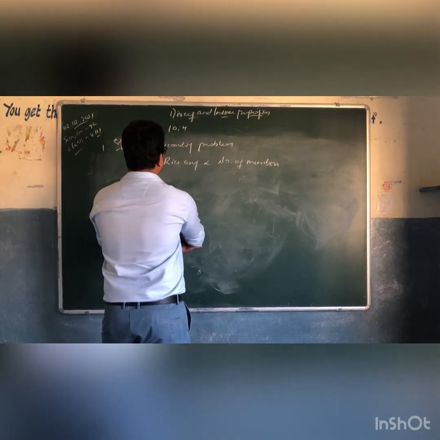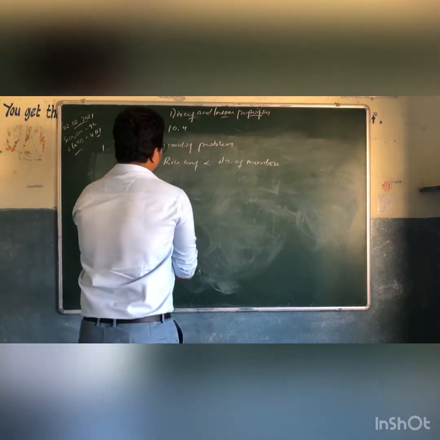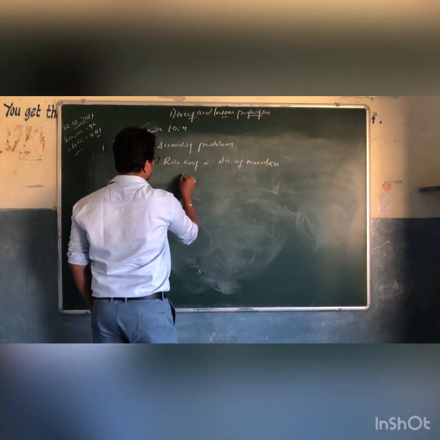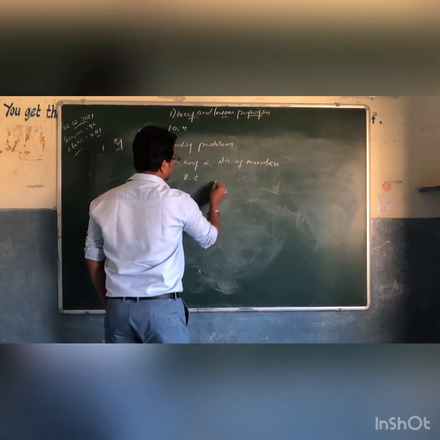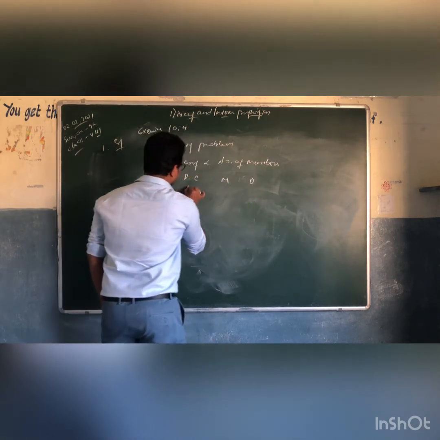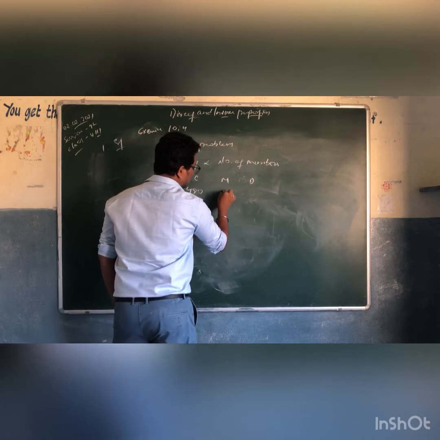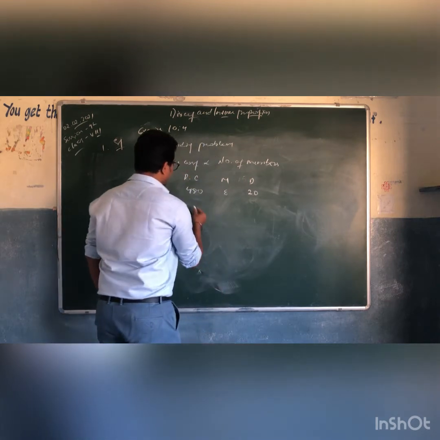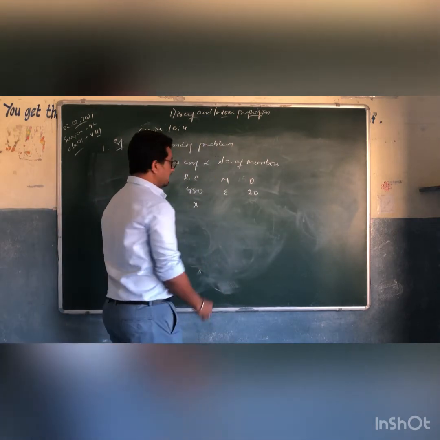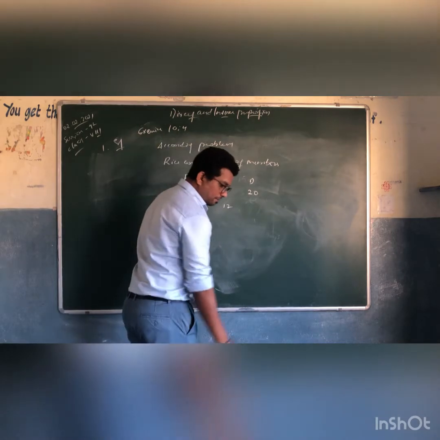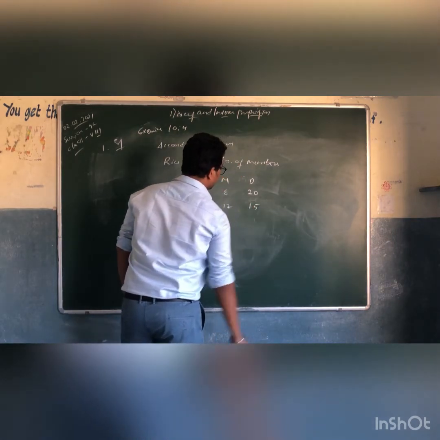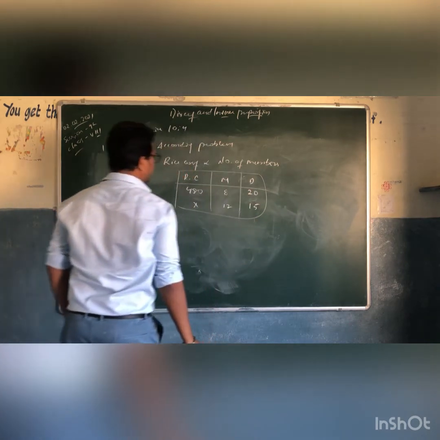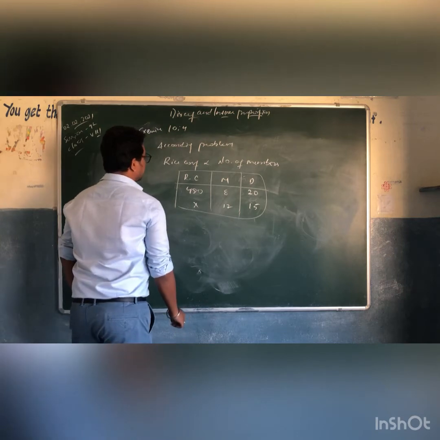So that rice cost is 480. Okay, let's put it in tabular form: rice cost, members, and days. This is 480 rupees, for 8 members and for 20 days. And we don't know the rice cost, it is X, and the members are increased to 12, and the days are decreased to 15, right?